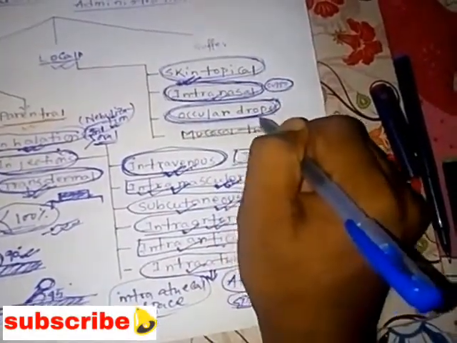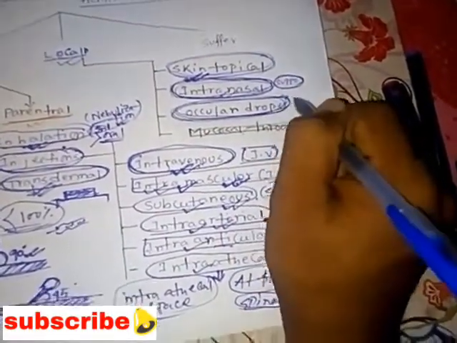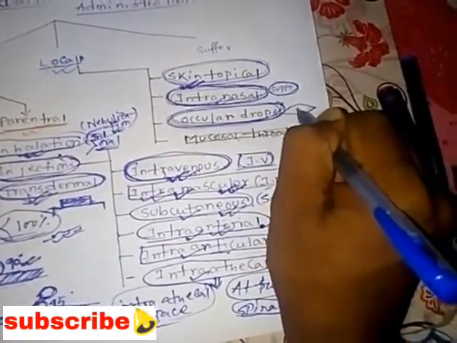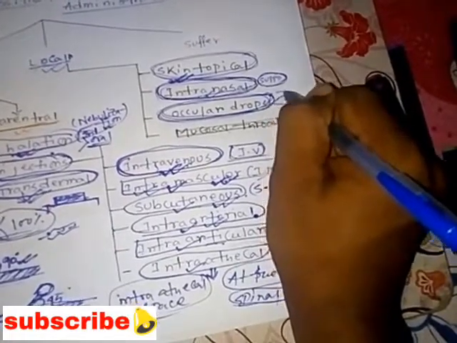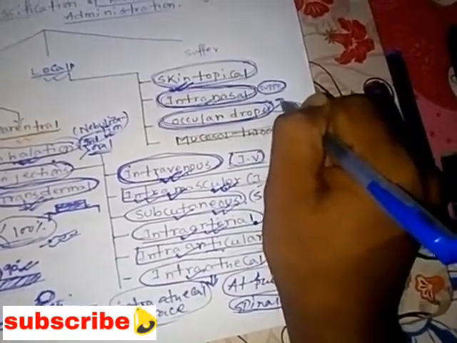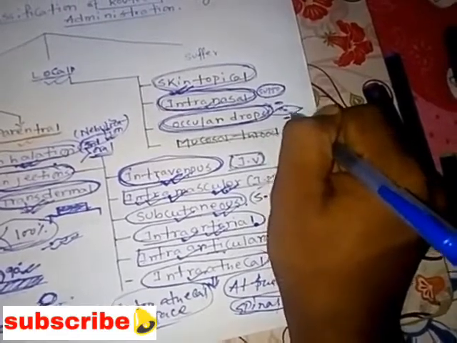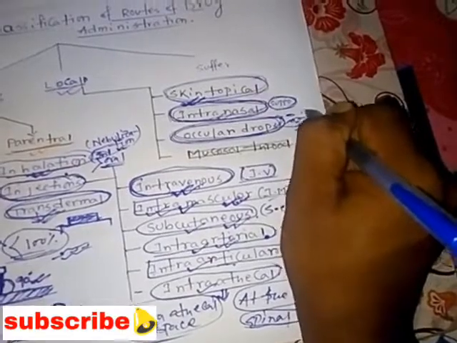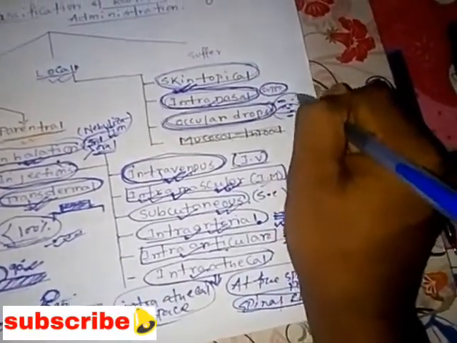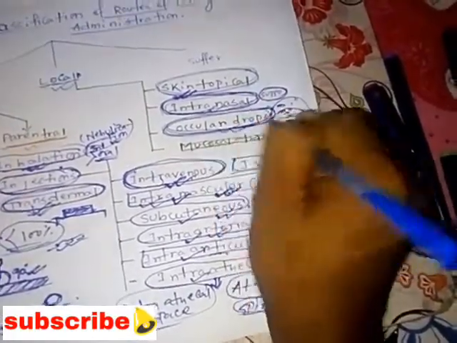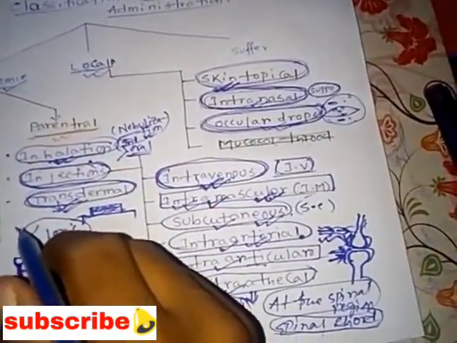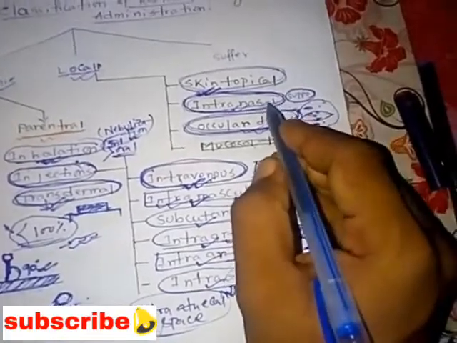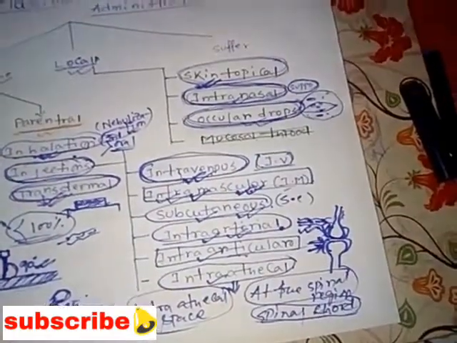Suppose that is the eye, and that is the eyeball, right? We are applying the drops there, okay. So that is all about the ocular drops, understood? We use ocular drops for treating infections or different disease conditions in our eye.